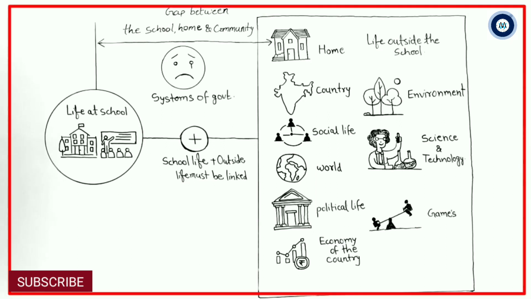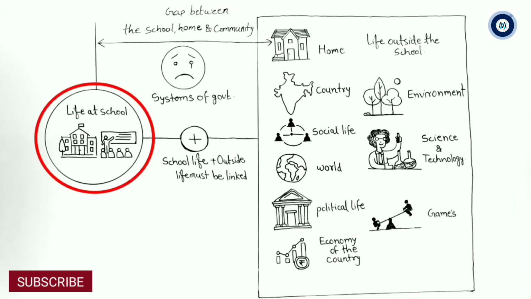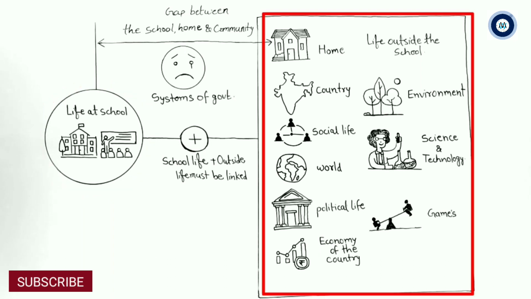In this diagram you can see I have drawn two different kinds of life of children. This diagram tells about two types of life of children. The first one is life at school, we can call it school life, and the second one is the life which exists outside of the school. Let's call it outside or external life.